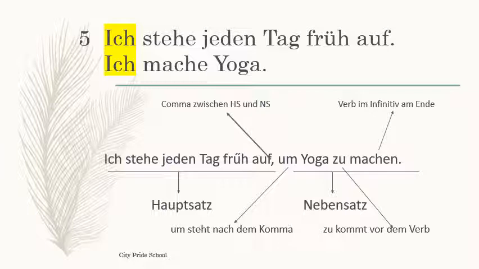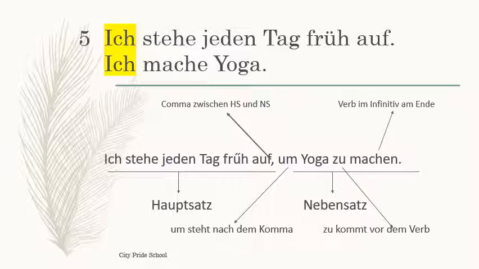It is compulsory that it should come after the comma. Whatever is the verb of the second sentence, that is the marker here, and it will come at the end of the sentence in the infinitive. So machen will come, because the verb should come at the end of the sentence in its infinitive form. So that's why machen is at the end. And zu comes before the verb.